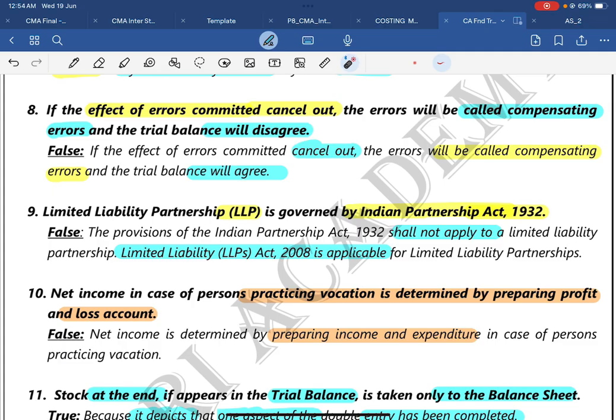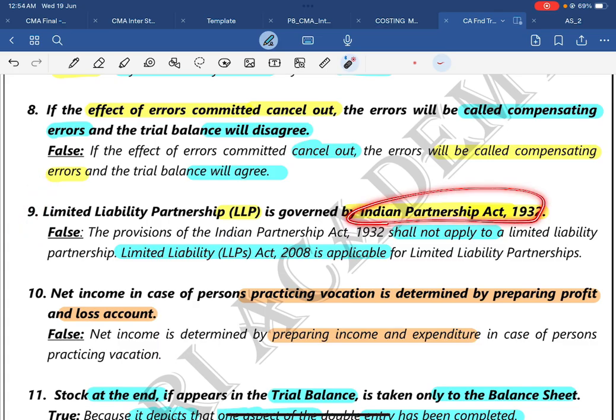So they want to test whether you have studied logically or not, whether you know conceptually or not. So they will maximum try to test you on the false type. So make sure you use this trick at the end. Keep this at the back of your mind and use it wisely. Then we will go to question number 9.